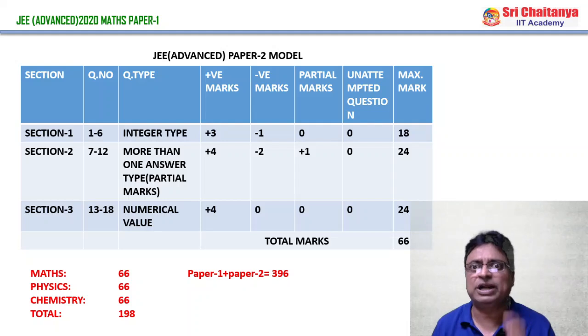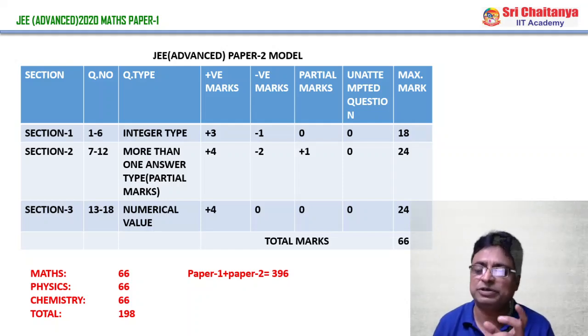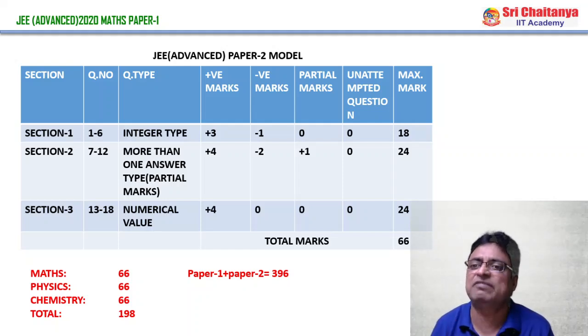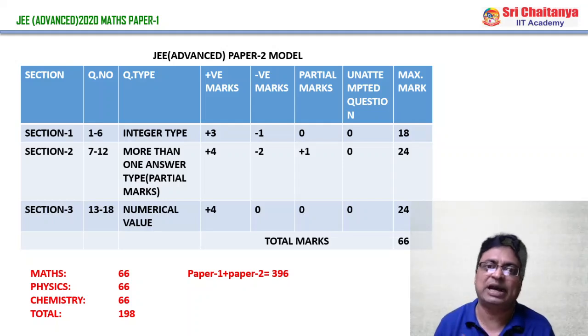And before going to that, what kind of questions they asked in mathematics paper 1, which topics they have given priority, what kind of models they asked in that particular paper, especially in the mathematics subject, and which topics they emphasized more that one should learn and one should know. This information is very, very valuable, because this is very useful for JEE Advanced 2021 aspirants. So by keeping that point in our mind, I am giving this beautiful information for you.